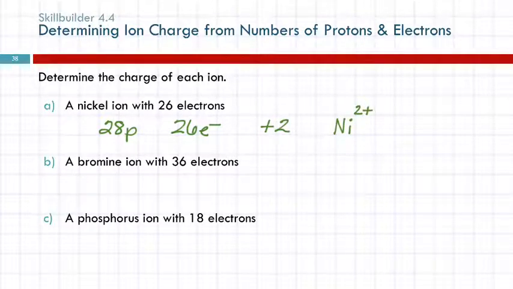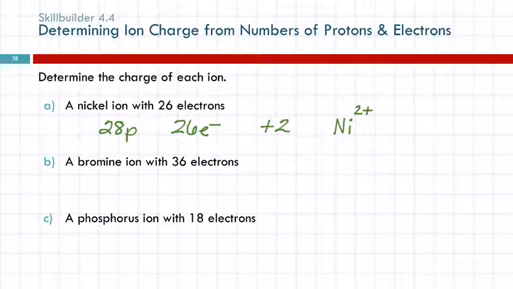In math, you wouldn't write the plus, and if you did, you'd put it before the 2. We're trying to be different, okay? So the charge sign is always written, and if the magnitude is other than 1, we also write it before the sign. That didn't come up very well.